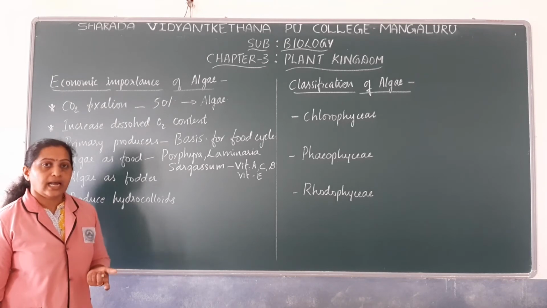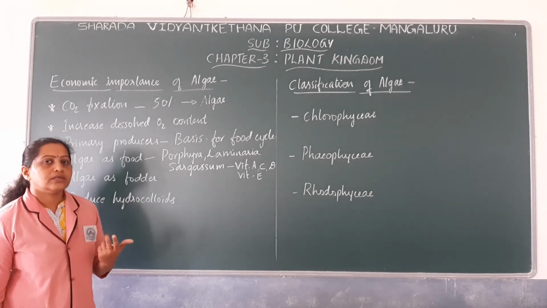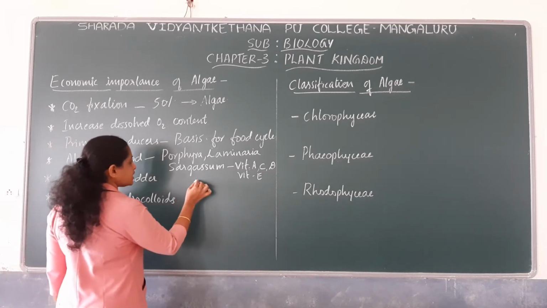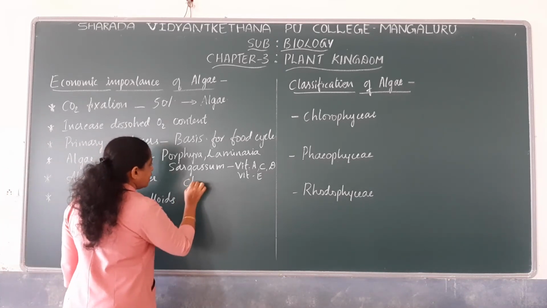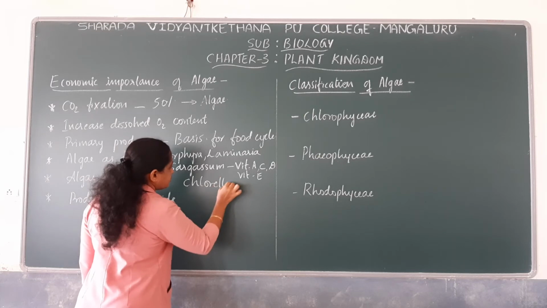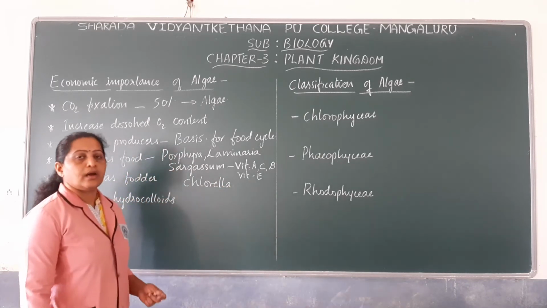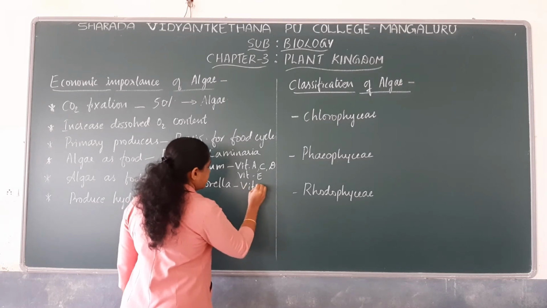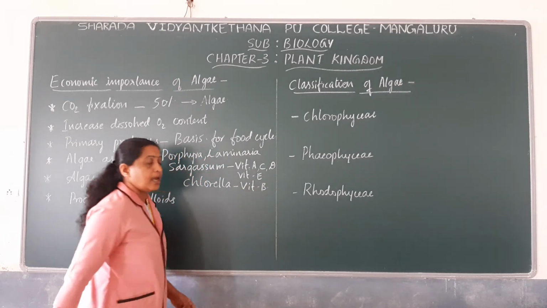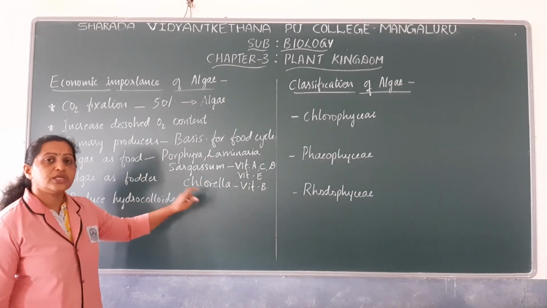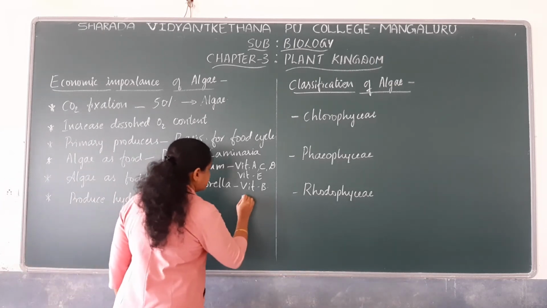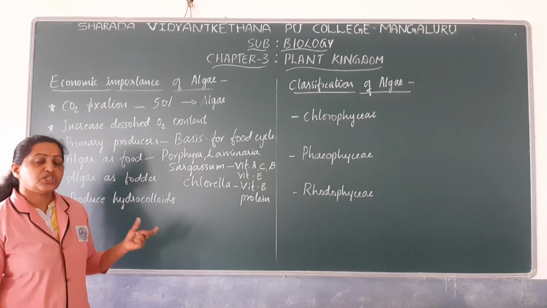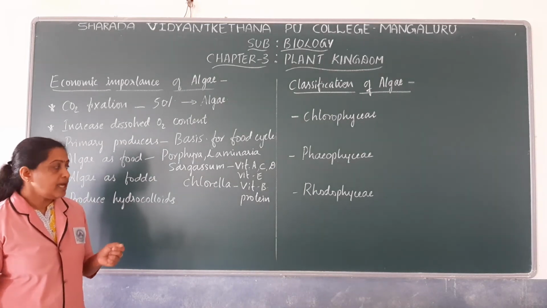And there are certain unicellular forms of algae like Chlorella. They are rich in vitamin B, and they are also rich in protein content.